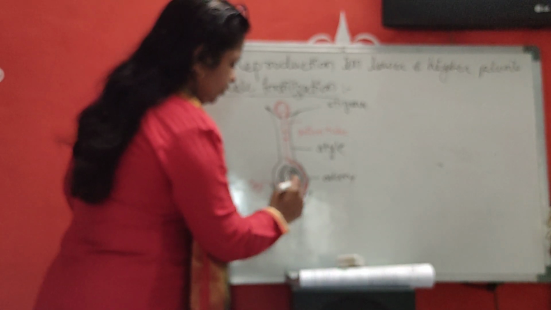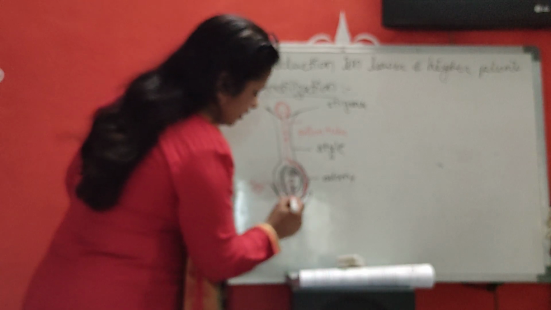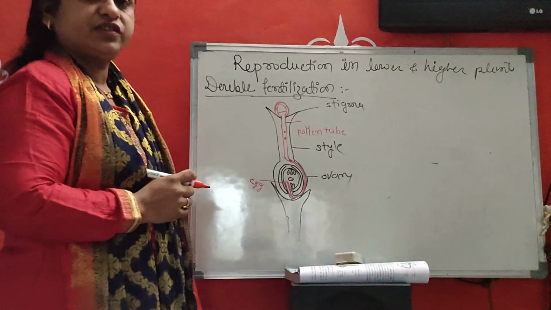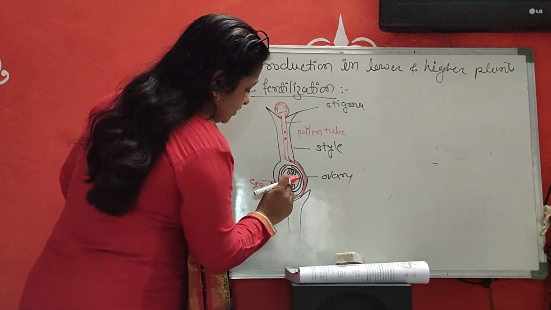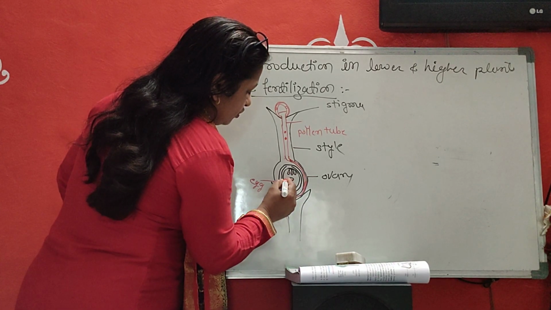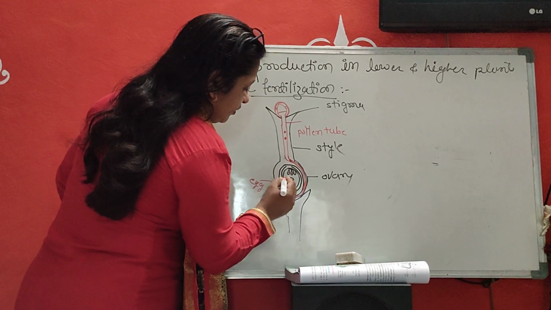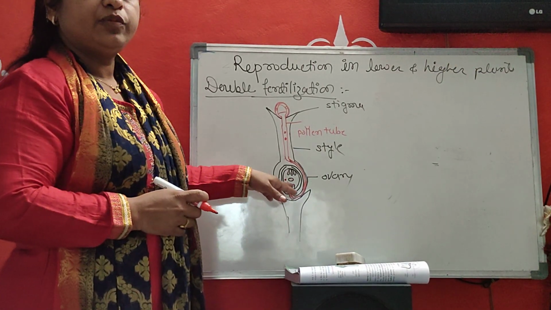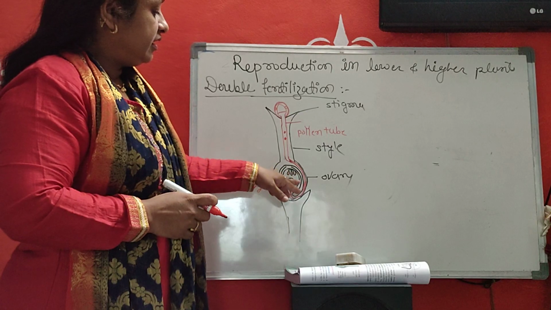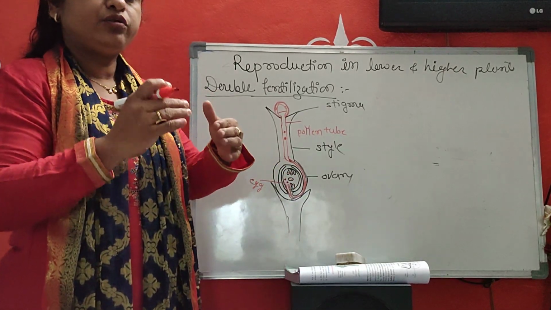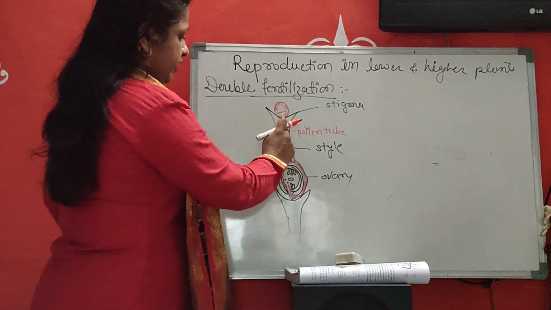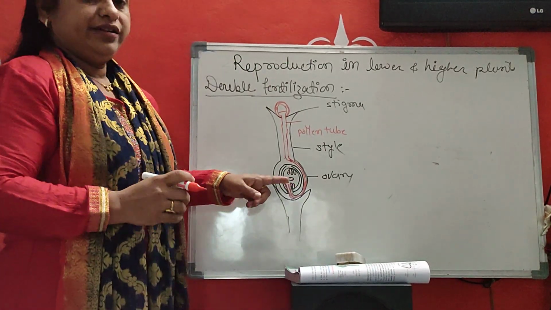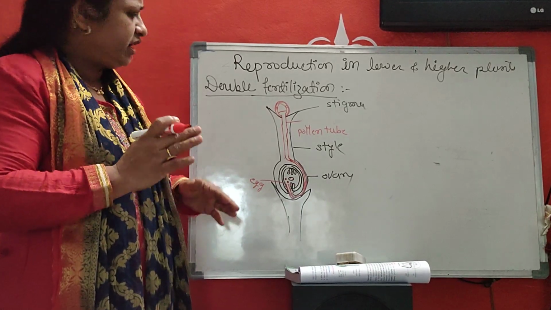The tip of the pollen tube breaks down and releases two non-motile male gametes. Due to breakdown of the tip of the pollen tube, two non-motile male gametes are released in the embryo sac. Now listen carefully, very easy.